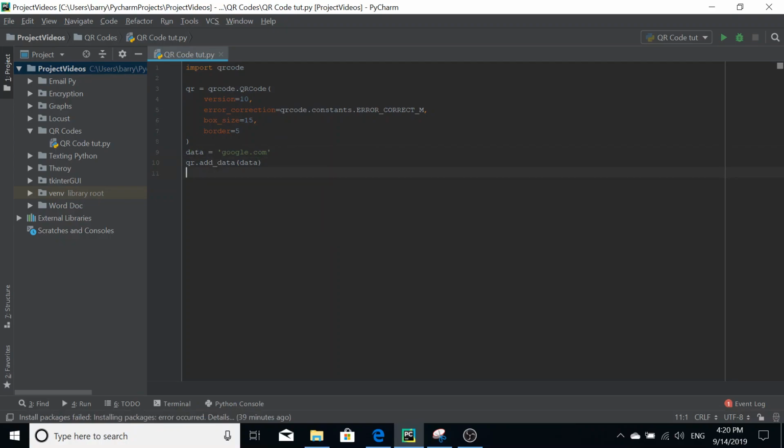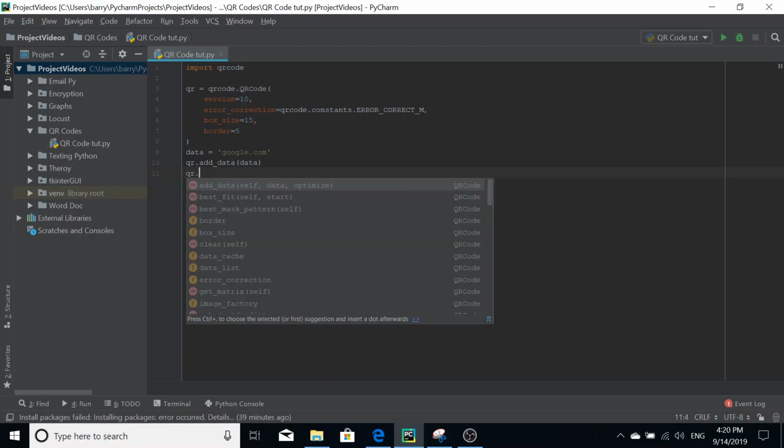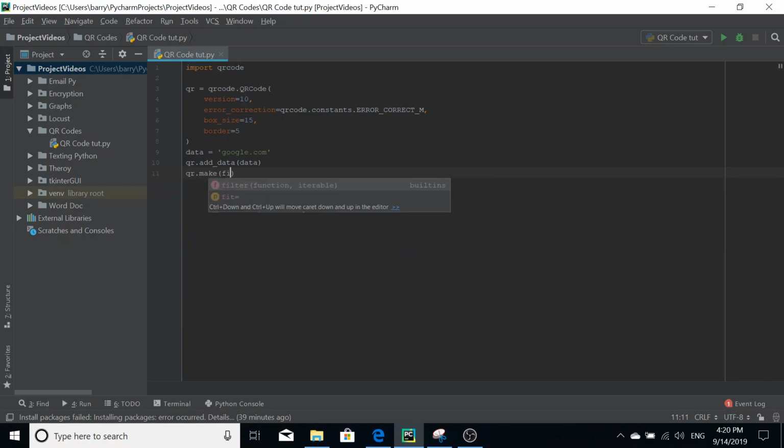Anyway, and now we can make the QR code, and there's a parameter in here that I want to show you. It's called the fit parameter. So this can either be true or false. And if it's true, the computer or the library or the code will configure the sizing of the QR code to make it fit the image better. So I would leave this on true, but you can turn that off to false.